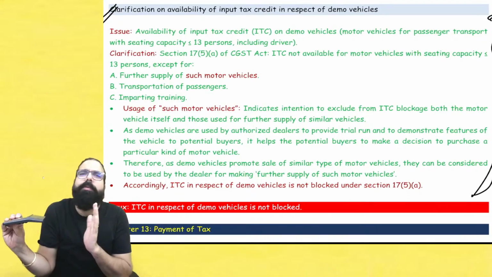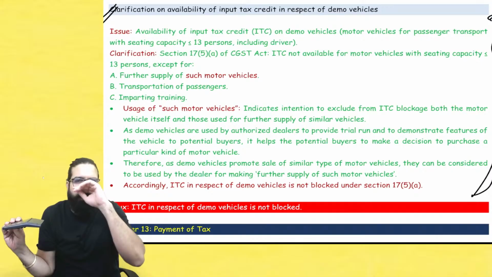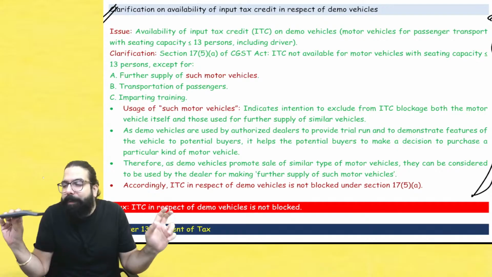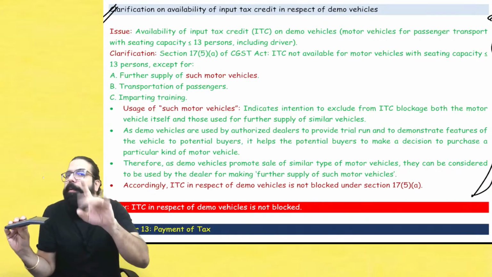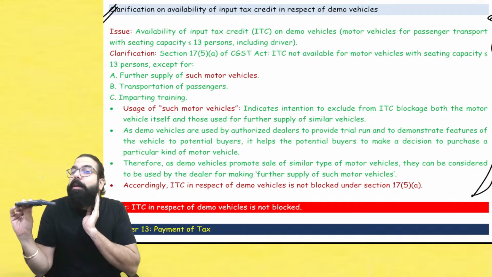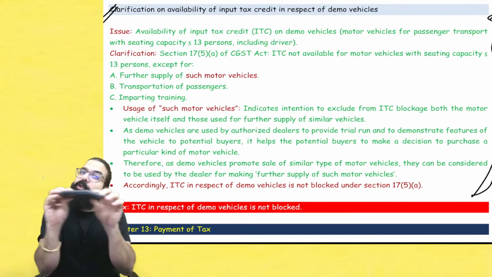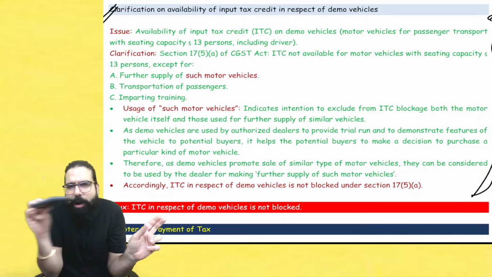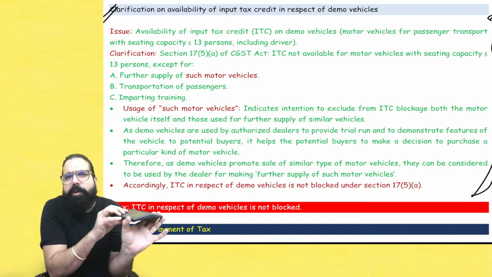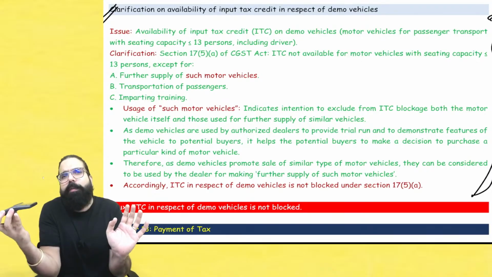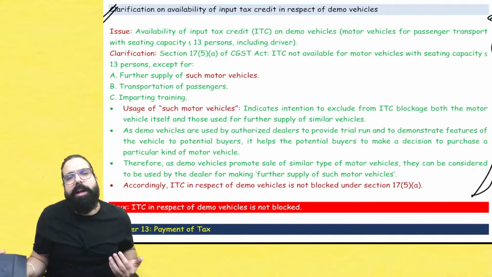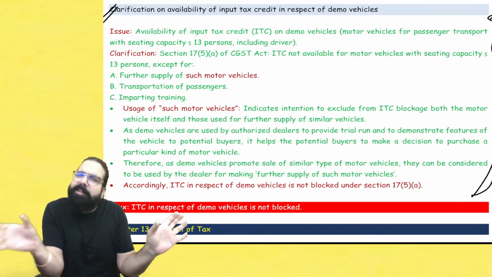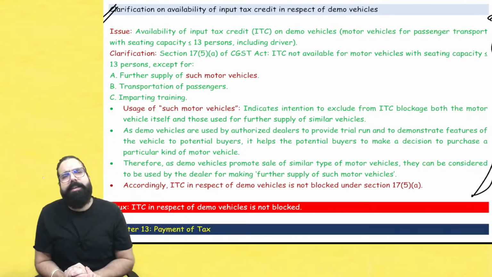Now sir, the question which came was, demo car ka is the credit available? So government told, if you are engaged in supplying of such vehicle, then motor vehicle ka credit is allowed. Demo car, same kind of cars you are selling. So when you are selling the same kind of car, not exactly the demo car you are not selling, but you are selling the same kind of car, right? You are in the business of selling such motor vehicle, then you will get the credit. So the clarification which came was, demo cars, you are engaged in the business of selling such kind of motor vehicle only, and hence demo car ka credit will be allowed.